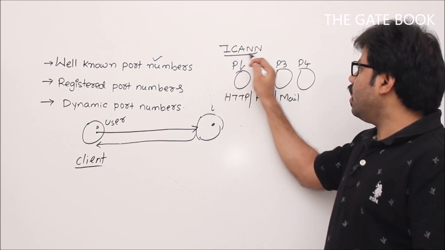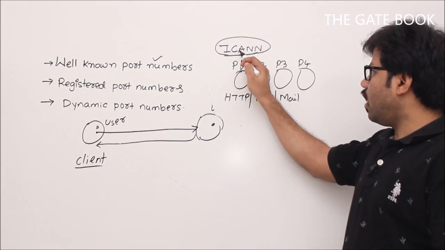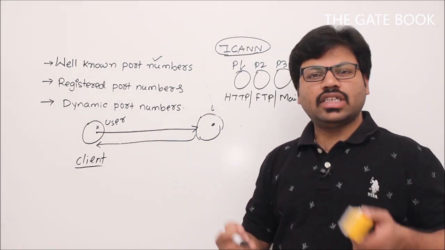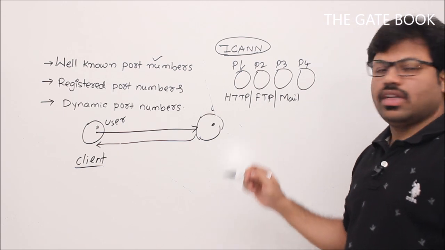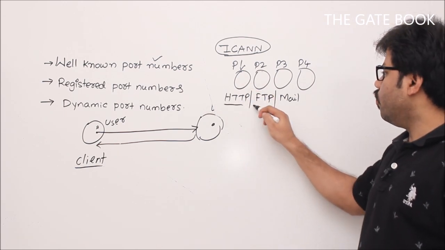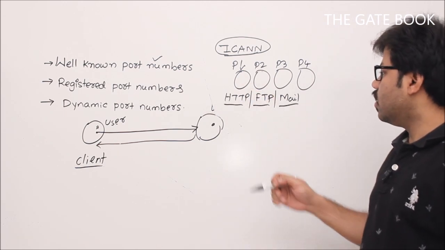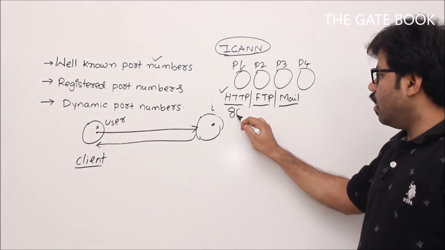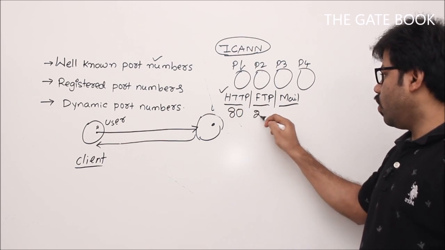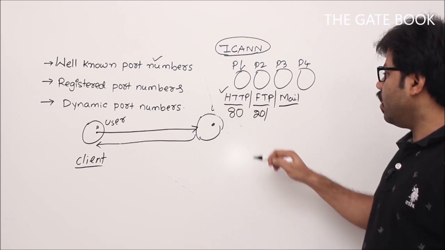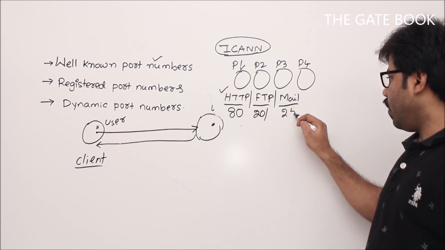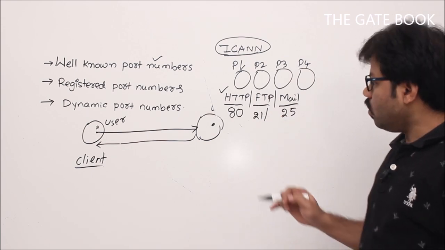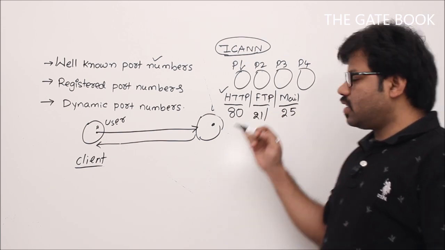So an authority decided that, and the authority is going to decide who is famous, who is not. Okay. So we can't declare ourselves as famous. So ICANN is going to fix which one is very important in the world. So HTTP is one thing. So HTTP server is going to get 80 port number and FTP is going to get something around 20 or 21. So mail server is going to get 25 in that way. So FTP 21, a mail server, HTTP in that way.